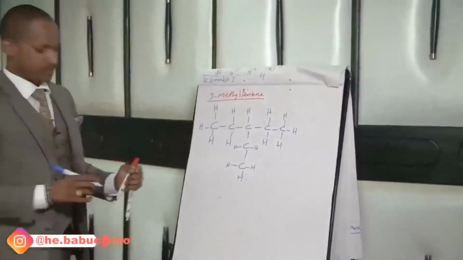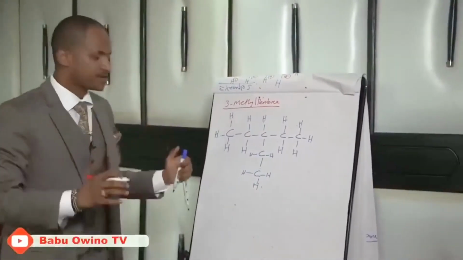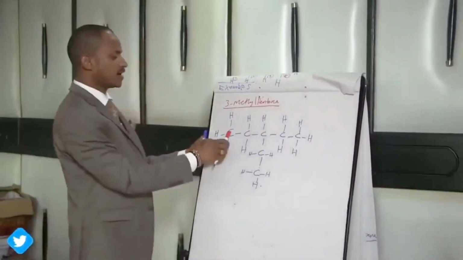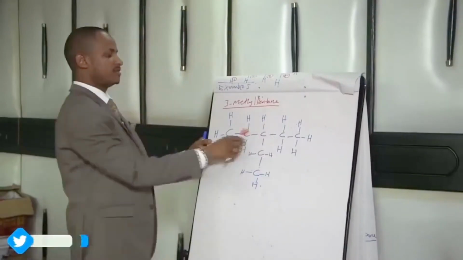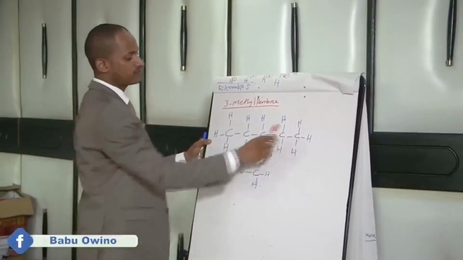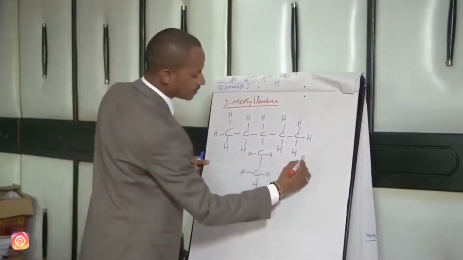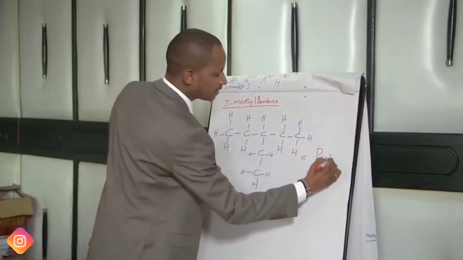Class, be very keen here. Step number 1, as usual, identify the longest. The longest here is 1, 2, 3, 4, 5. If we decide to go this way, 1, 2, 3, 4, 5. If we go this way, 1, 2, 3, 4, 5. So we do agree that the longest continuous chain has 5 carbons. That makes it a pentane.